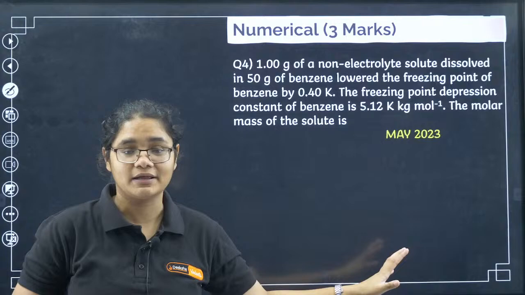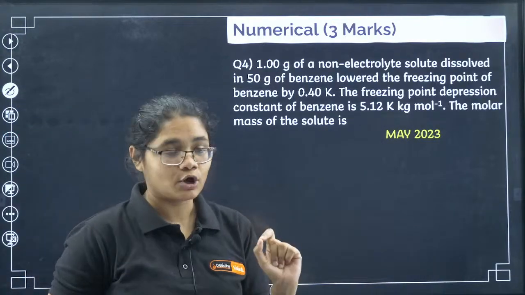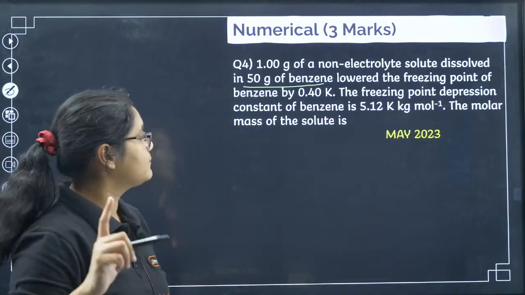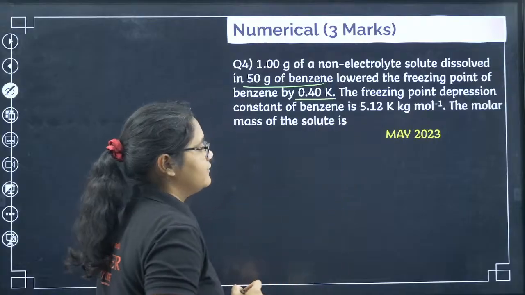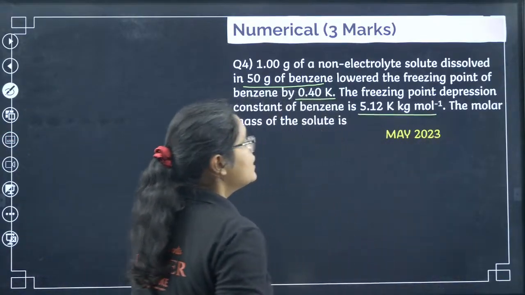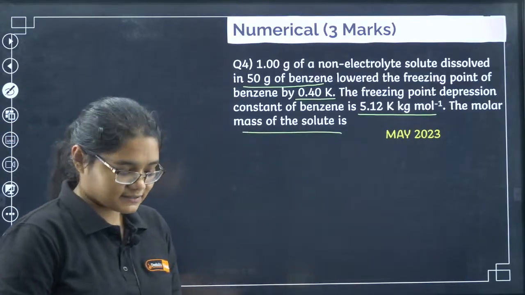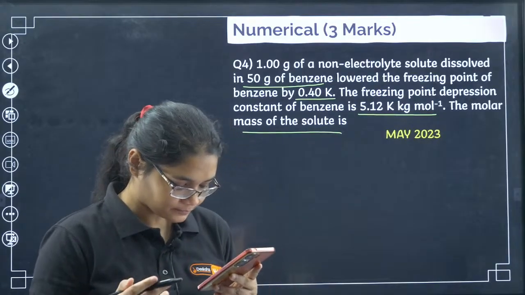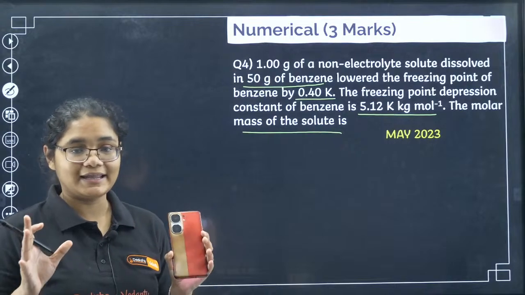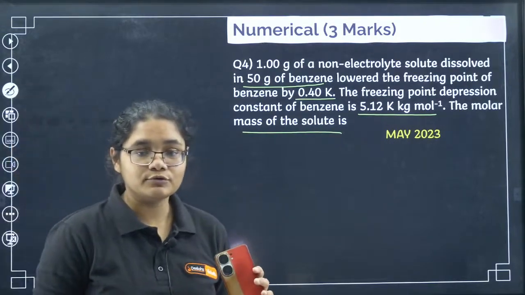This is the second last numerical. After this, I have only one numerical. So 1 gram of a non-electrolyte solute is dissolved in 50 gram of benzene. It lowered the freezing point of benzene by 0.4 Kelvin. The freezing point depression constant of benzene is 5.12 Kelvin kilogram mole inverse. The molar mass of the solute is? So let's quickly find out this answer. Yes, this is from freezing point depression. So delta Tf is equal to Kf into m. Please use that formula and try to solve.